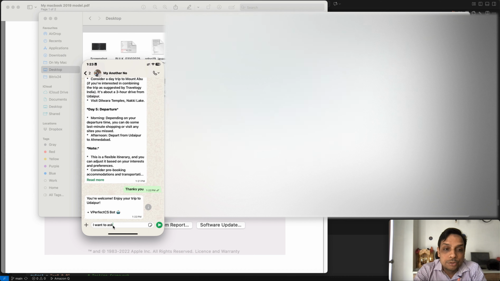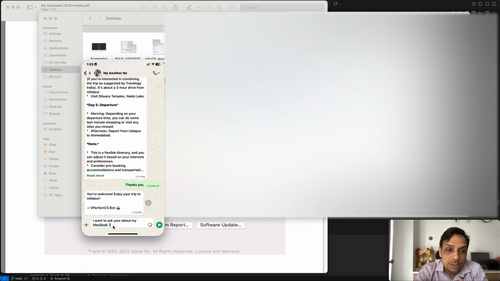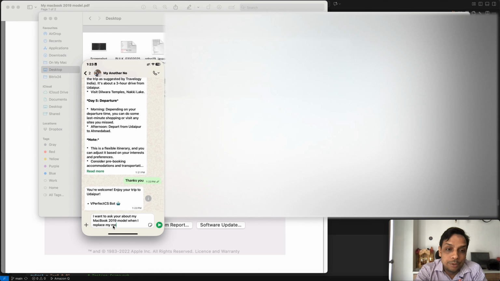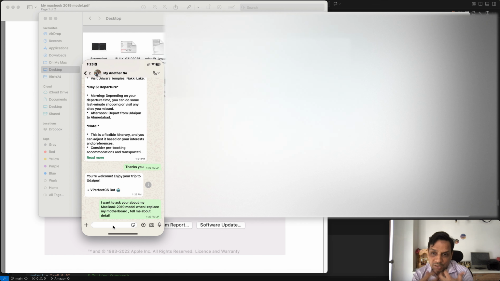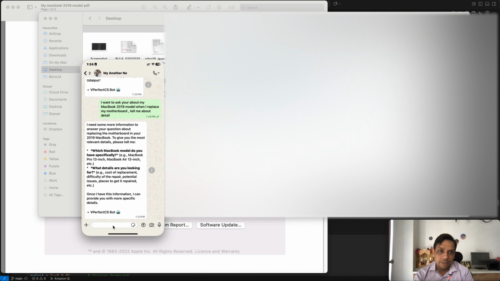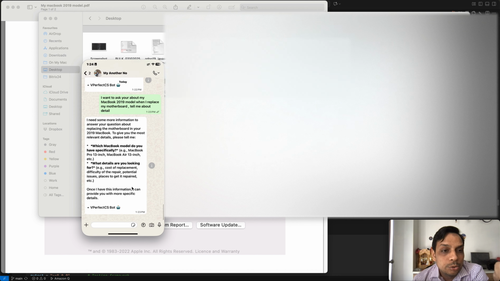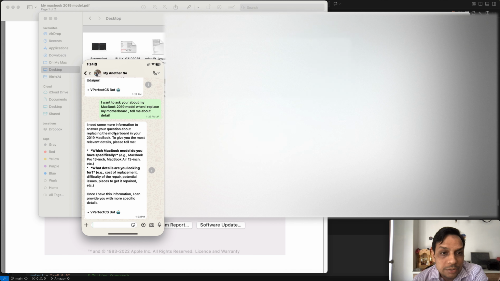I want to ask you about my MacBook 2019 model. When I replace my motherboard, tell me about the detail. So I ask the same query as a RAG query on the PDF, and it will answer me based on that. It gives me the answer that it has some information to answer my question about replacing the motherboard, but asks which MacBook model do you have? And you can use